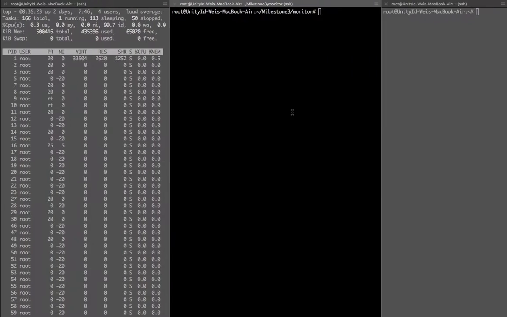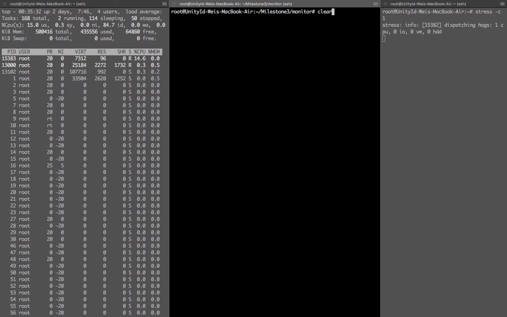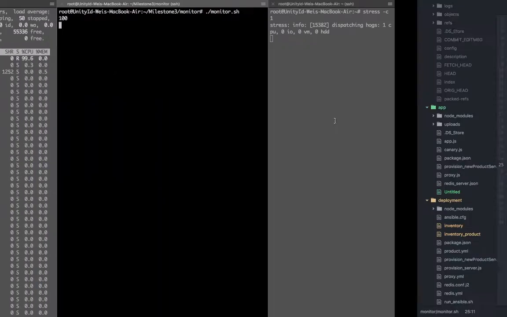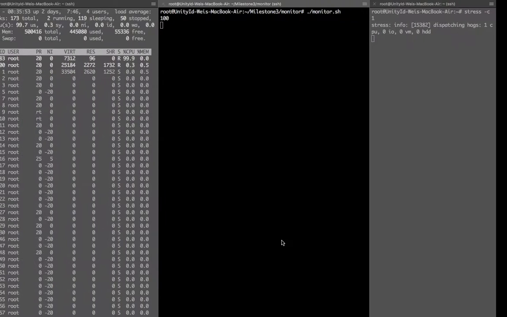Okay, so now let's do the monitoring. Still, we want to have a stress test. Okay, so now we monitor, and now the CPU is 100% because we set 50%. If the CPU is above 50%, then the alert should be raised. Let's check alert. Yes, alert right now is yes.